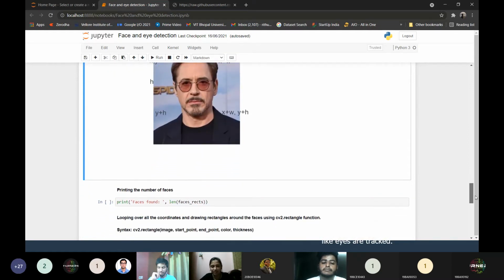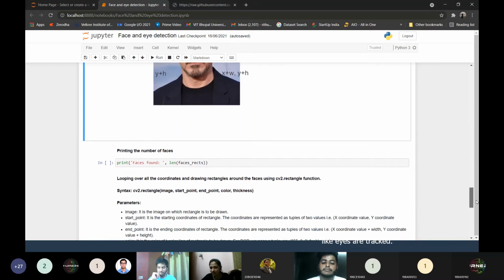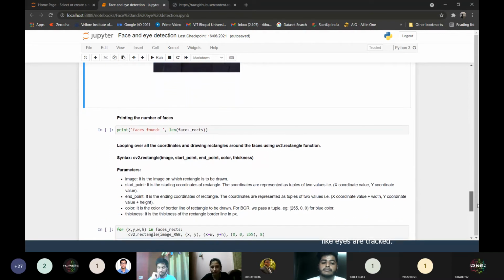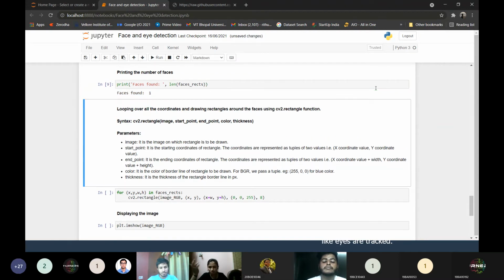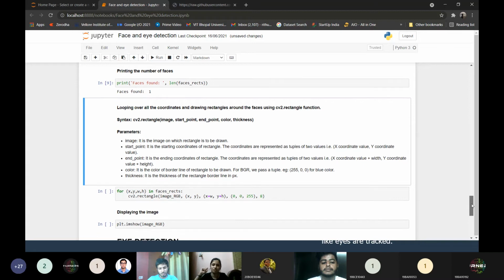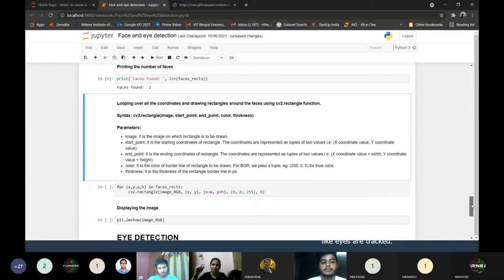Wasn't this function interesting? Without this function, you cannot perform face detection, because you won't get the coordinates to draw the face, right? And if you want to know the number of faces in the input image, you can just use the length of faces_x, because it is just a list, and to know the number of items in a list we use the length function. When I run the code, I see faces found equal to 1. That means I have just one face in the image, which means the classifier is working properly so far.